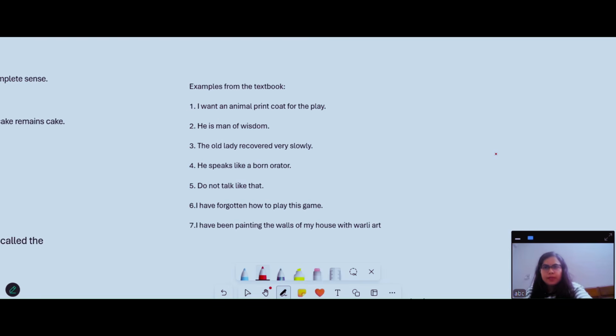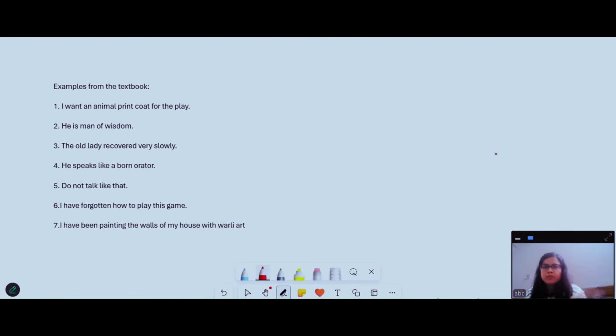I have taken certain examples or practical examples from textbooks, and now we will apply these two steps to these examples to understand better how to find out a phrase in these sentences. Dear friends, the first sentence is I want an animal print coat for the play. Let's first figure out what is the subject and what's the verb. Our subject is I, because I is the one who is being talked about. So I is the subject,